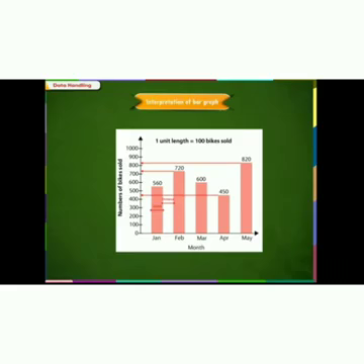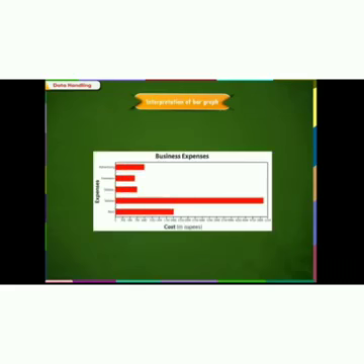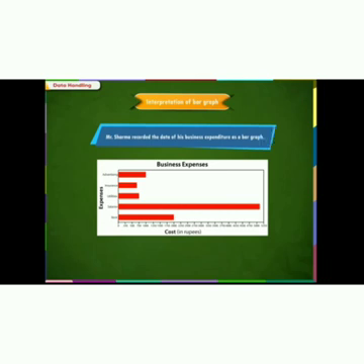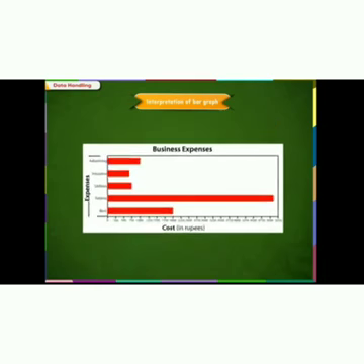So this is the sales of bikes from January to May, and this is the business expenses. Mr. Sharma recorded the data of his business expenditure as a bar graph. These are the business expenses: advertising, insurance, utilities, salaries, and rent.